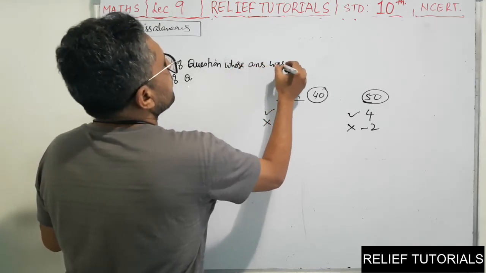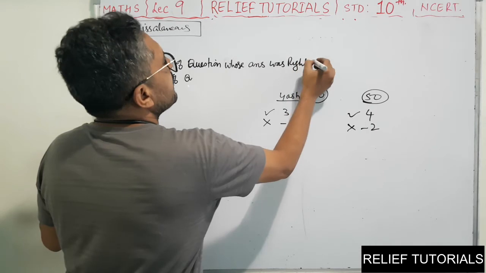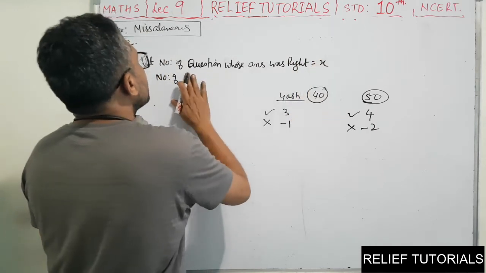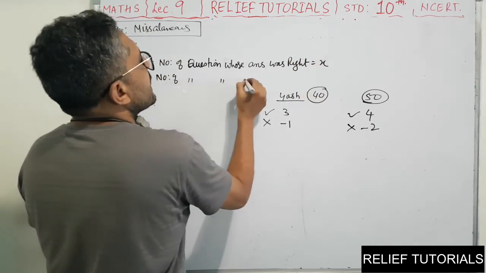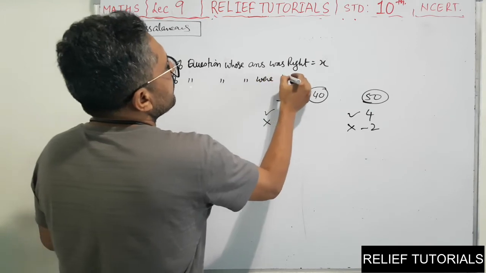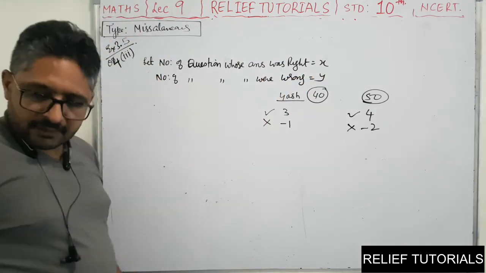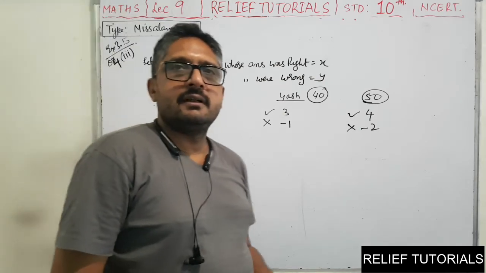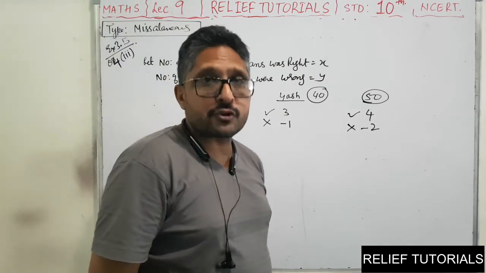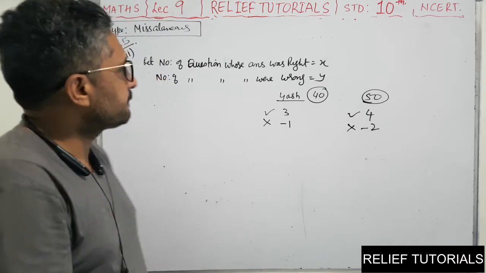Number of questions whose answers were wrong is equal to y. So these two things we have set. And we want to find the total number of questions, right and wrong together.